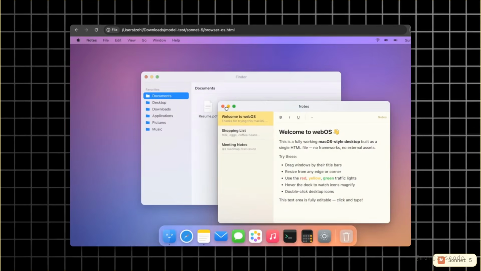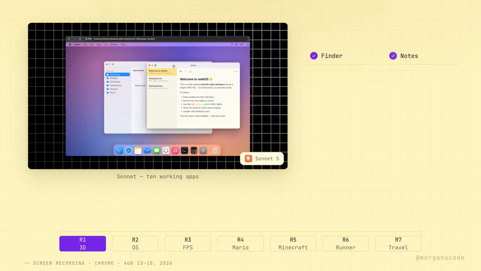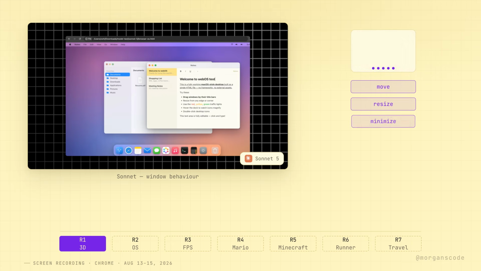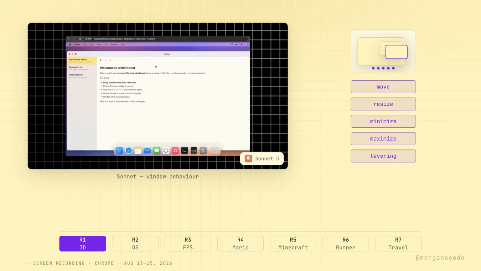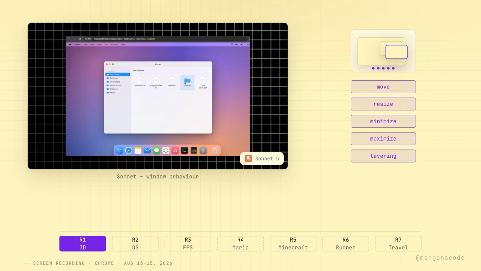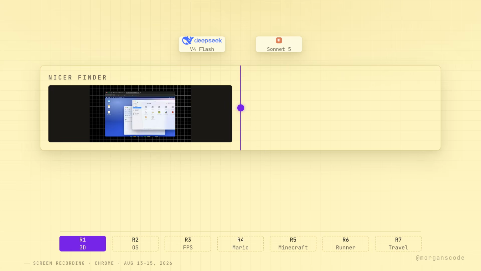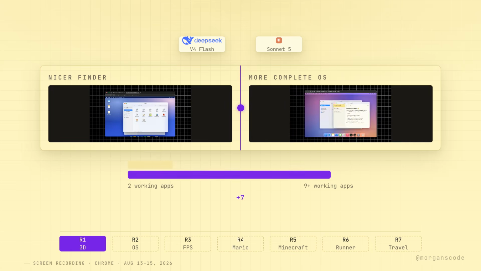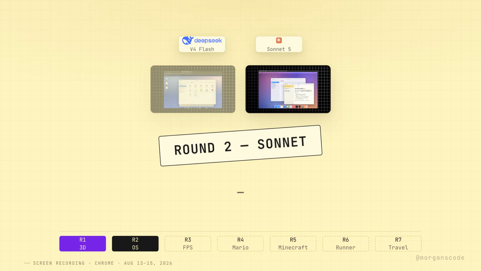Sonnet went much further. Its desktop included a working Finder, editable notes, a terminal with real commands, a calculator, mail, music, messages, photos, settings, and more. The windows could be moved, resized, minimized, maximized, and layered properly. The dock animation and desktop behavior also felt closer to macOS. DeepSeek may have had the nicer-looking Finder, but Sonnet built the more complete operating system. This was Sonnet's clearest win in the entire test. The score was now 1-1.